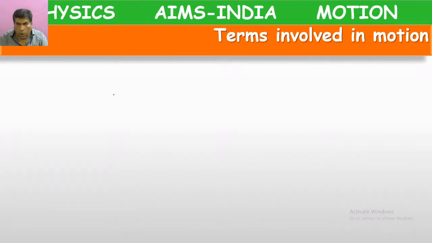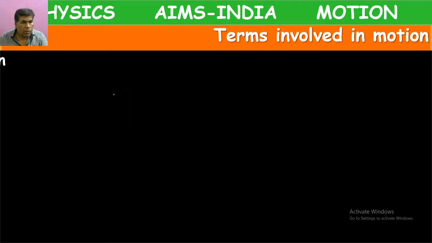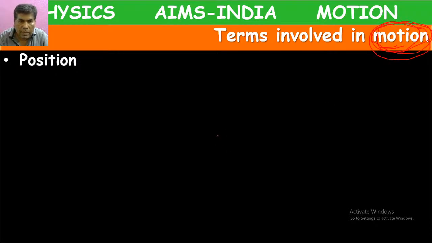So, terms involved in motion. When a body is in motion, when it is moving, what terms will we come across? Suppose a body is at position A. It moved up to position B. So first we come across a term called position.